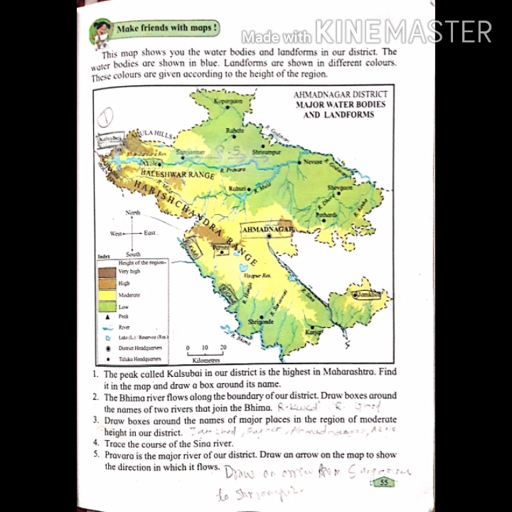Okay. Next, question 5. Pravara is the major river of our district. Draw an arrow on the map to show the direction in which it flows. My dear students, draw an arrow from Sangamner to Shrirampur as I have shown you in the map.